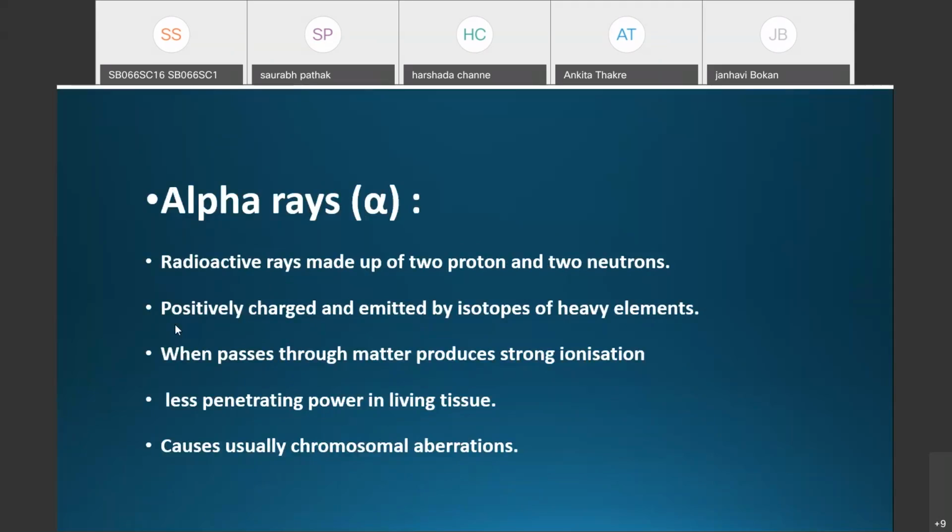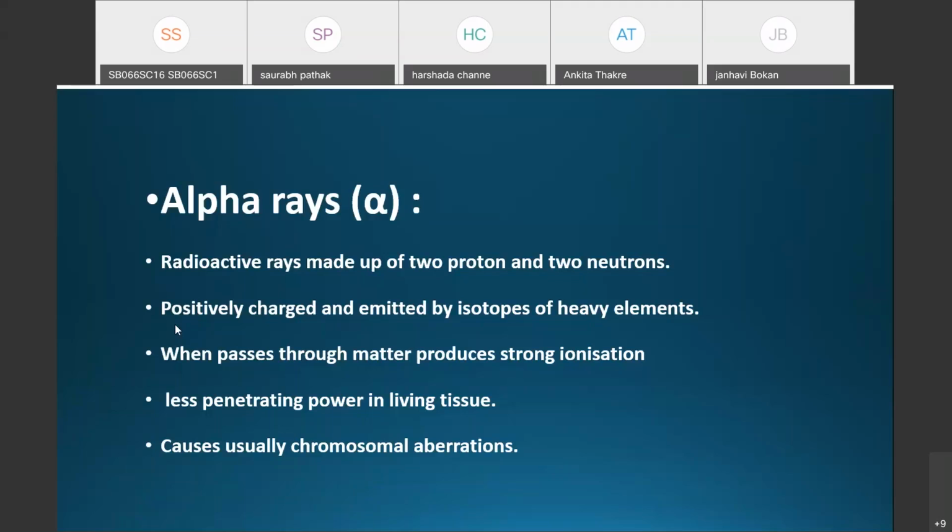As they are made up of two protons and two neutrons, alpha rays are positively charged, and they are emitted by the isotopes of heavy elements. When they pass through matter, they produce strong ionization.